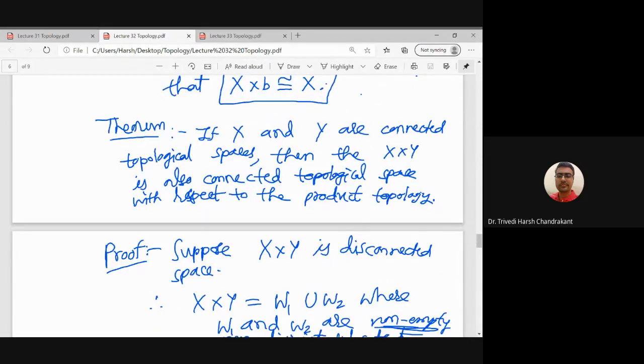So the result is that if X and Y are connected topological spaces, and we consider X cross Y with the product topology, then... On X cross Y, we can define many topologies. For example, the discrete topology also we can define. But here we are considering the product topology on X cross Y, and with respect to that topology, it is a connected topological space.